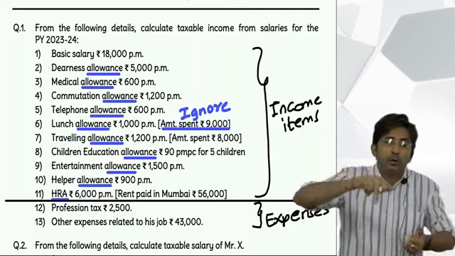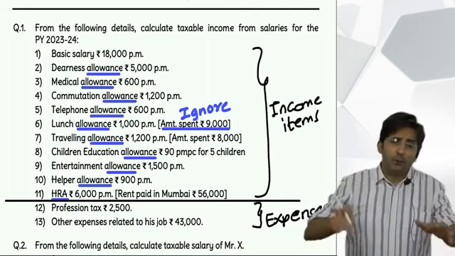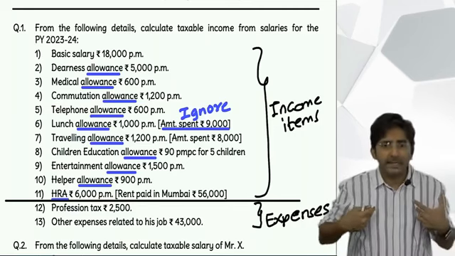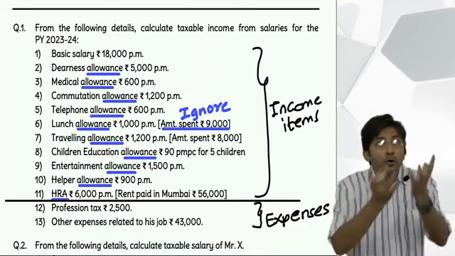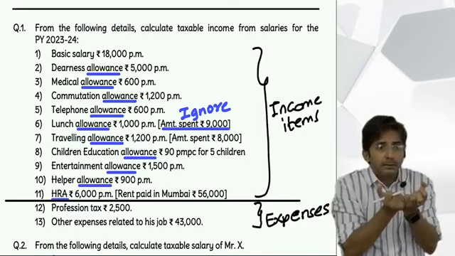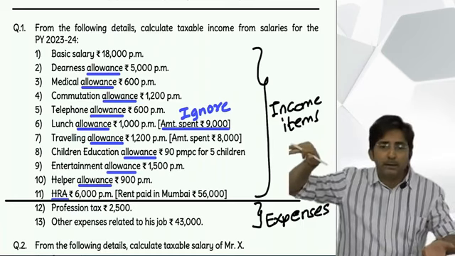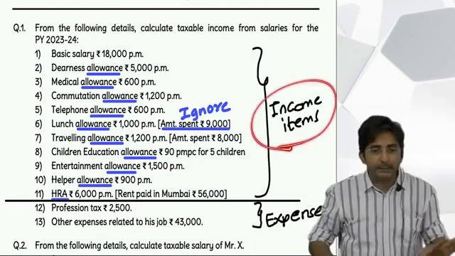Some student told me, sir, you told allowances are for expense. See, allowances for some expense are dedicated for expense. But as an employee, you receive it from your boss. Feel you are an employee, and your boss has given the allowance. Yes, it is dedicated for some expense, but that's a different thing. As an employee, you receive it, right? So these are all income items.